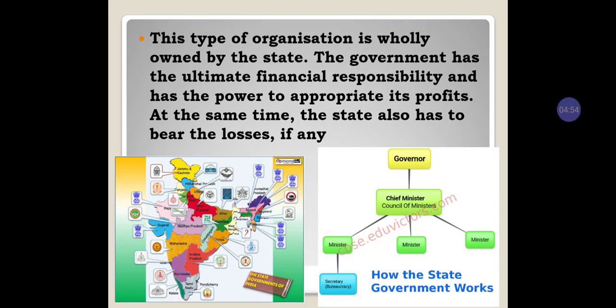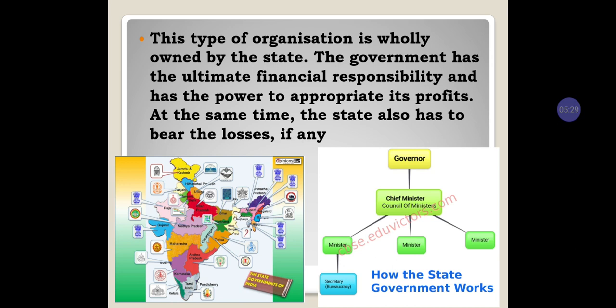Next point. This type of organization is only owned by the state. All these organizations which come under statutory corporation are owned by the representative states, and all the ministers, governor, then chief ministers, then ministers, they work in the states.